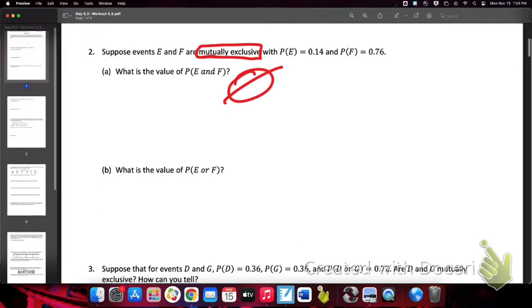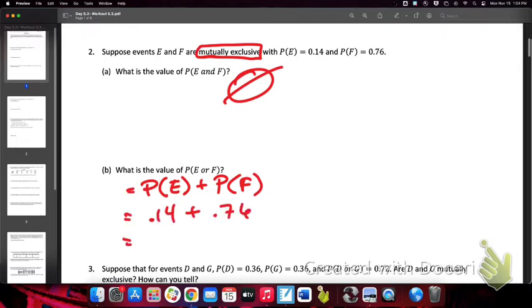All right. Now, it says what's the probability of E or F? When you have mutually exclusive events, you can just add their probabilities. And you don't have to worry about an overlap because there is no overlap. So these 2 events are mutually exclusive. So I can just take the probability of E and add the probability of F. So I just take 0.14 and add 0.76. And this is my probability of E or F, 0.9.